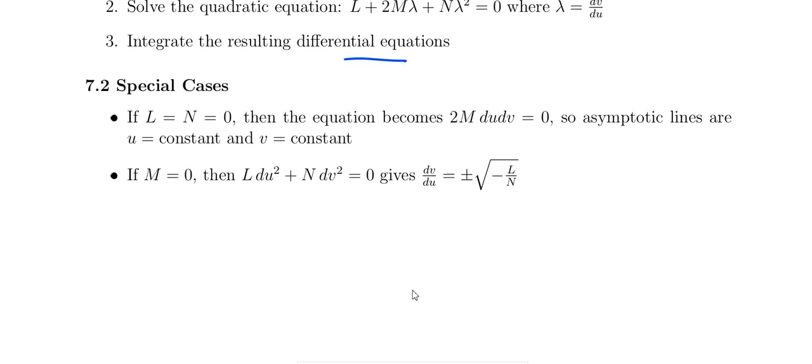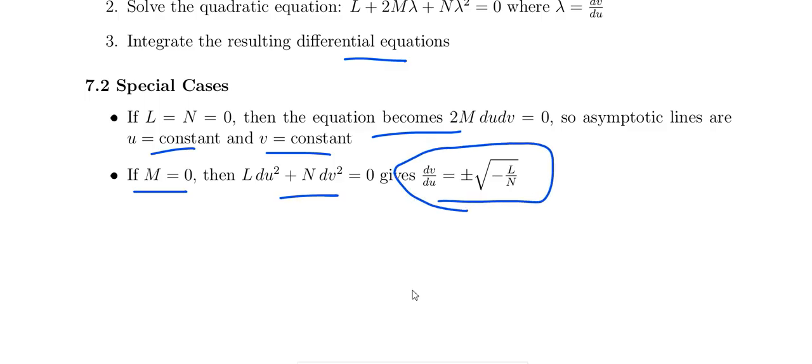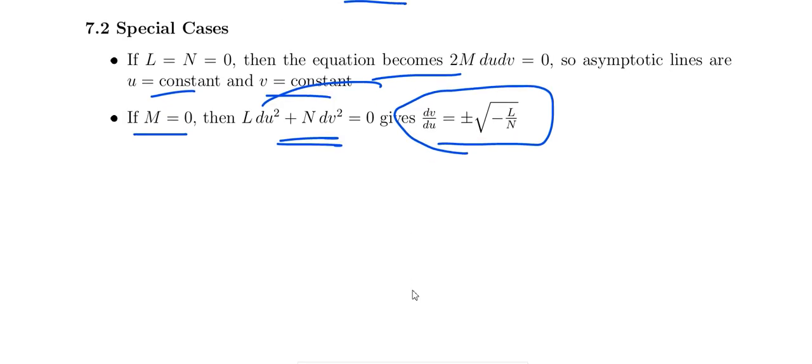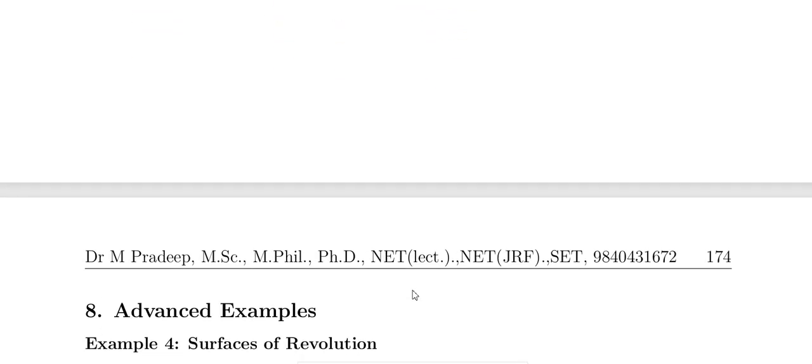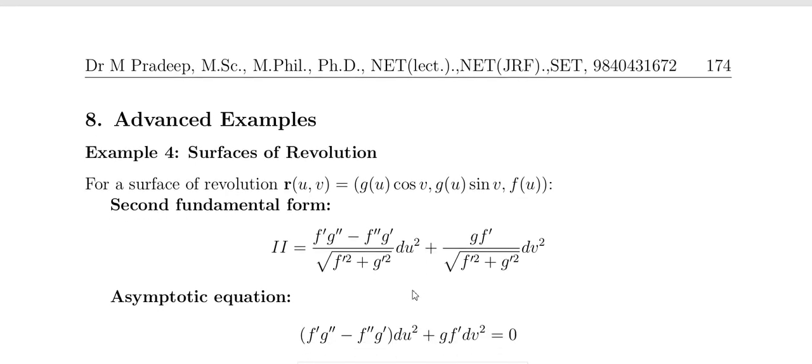And the special case பார்த்தீங்கன்னா L equal to N equal to 0 na the equation becomes 2M du dv equal to 0 அப்படின்னா asymptotic line u equal to constant, v equal to constant ஆகிடும். If M equal to 0 னு பார்த்தீங்கன்னா this is equal to 0 இதில் வந்து dv by du equal to plus or minus root of minus L by N னு வரும். இதை solve பண்ணிங்கன்னா, dv இங்கே வச்சுட்டு இதை அந்த சைடு கொண்டு போயிட்டு simplify பண்ணிங்கன்னா, these are advanced example, leave it.